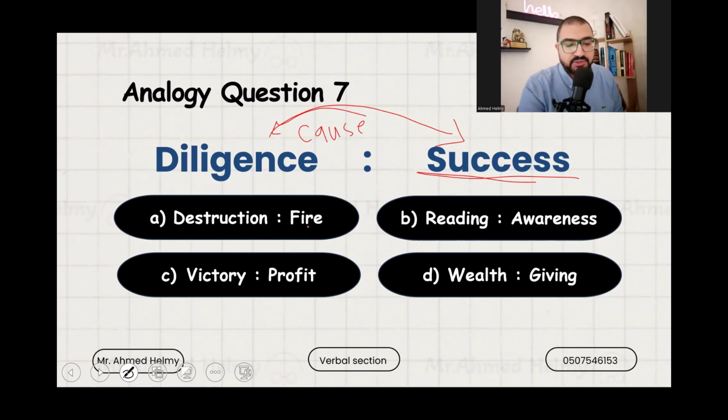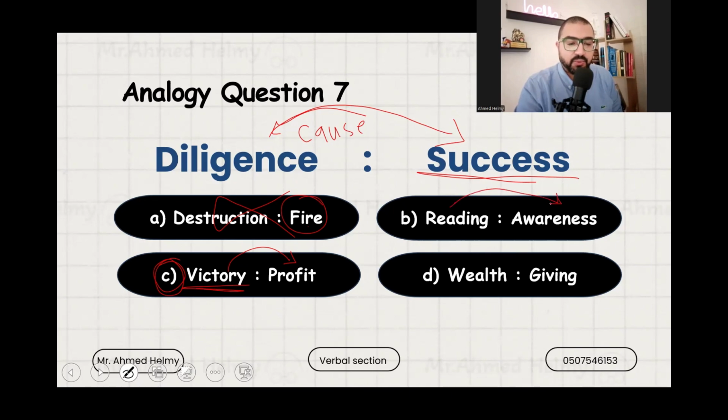What is the cause of the fire? Is it destruction? No. If they were flipped, I might give it a second thought, but no, it's not correct. Victory and profit. Of course, victory might lead to profit, but victory also comes with loss, like collateral damage, for example. So I'm going to leave this just for a little bit.